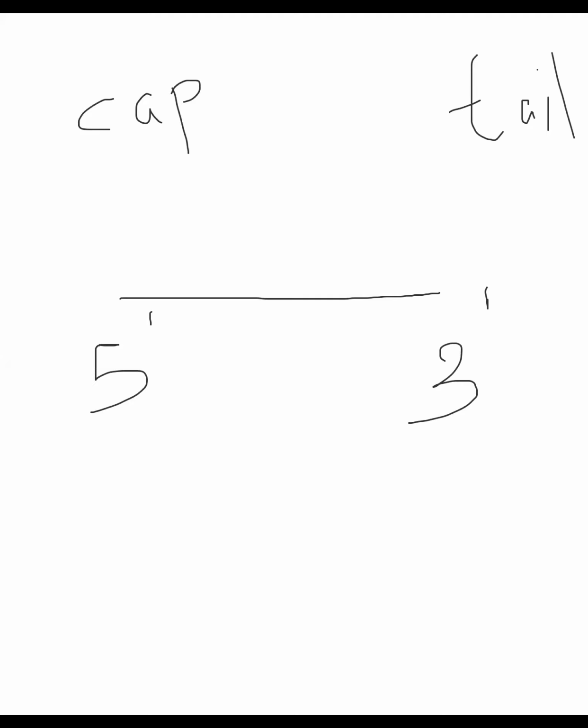Since the cap comes at the 5' position and the tail comes at the 3' position, it is known as positively sensed. You got my point? If it was inverted, we would say negatively sensed.